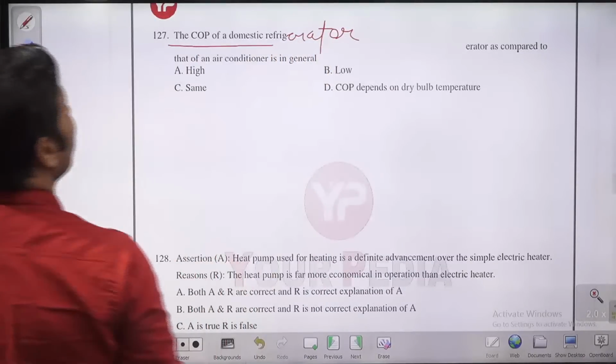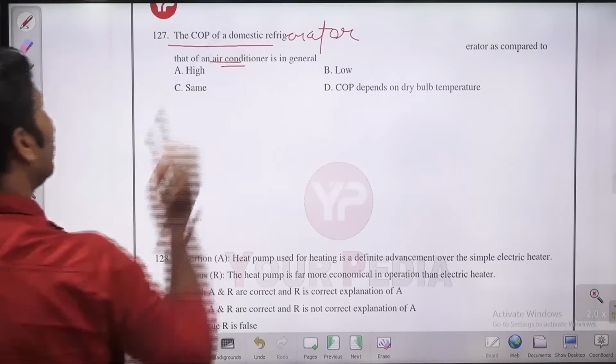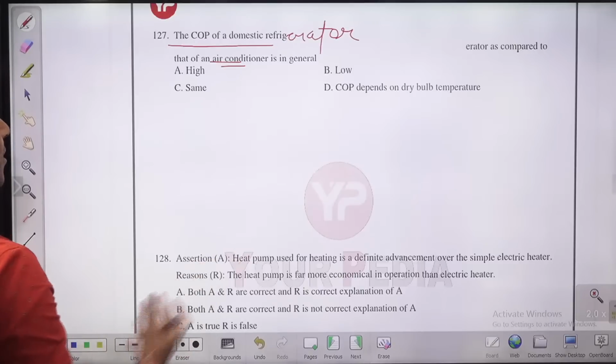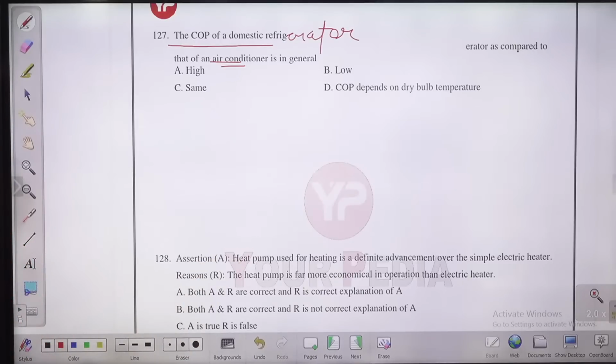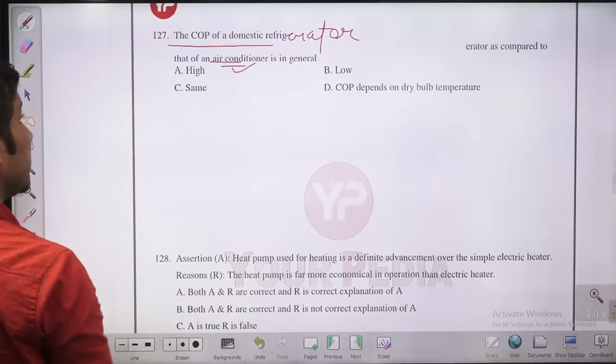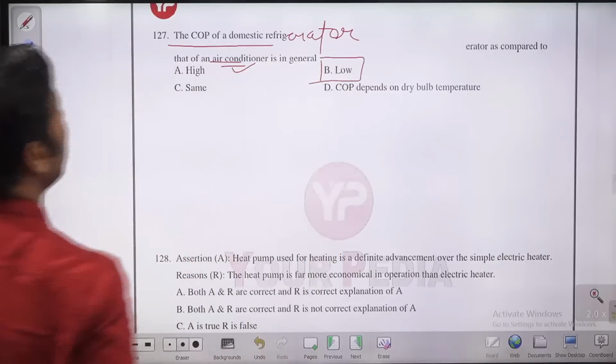What is the COP of a domestic refrigerator, guys? The COP of a domestic refrigerator is actually lower as compared to the air conditioner. Air conditioners have an efficient COP in the range of 3-4. A 3-star air conditioner has a COP close to 3, and a 5-star air conditioner has a COP in the range of 4.5. So air conditioners have a higher COP as compared to the domestic refrigerator.